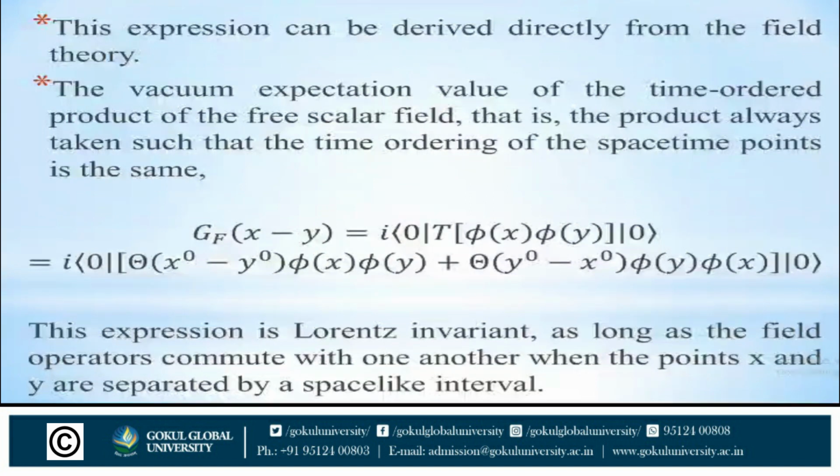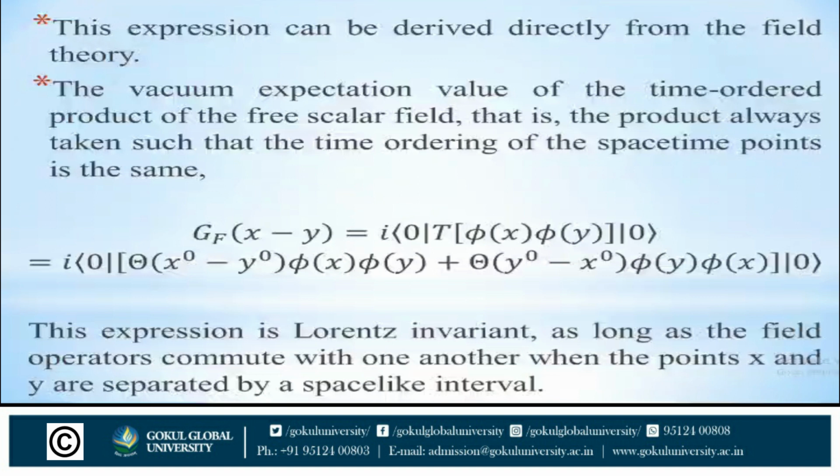So we have G F of x minus y is equal to i times the vacuum expectation of T of phi x phi y, which is written as i times the vacuum expectation of theta(x0 minus y0) phi x phi y plus theta(y0 minus x0) phi y phi x.